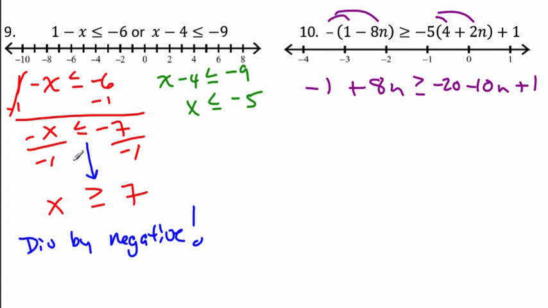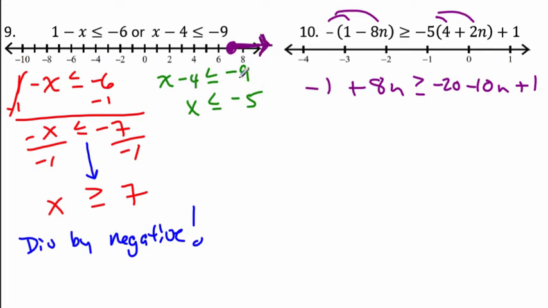All right, so I worked through 9 here. Don't forget to divide by a negative. We have negative x here. When you subtract 1, you get negative x. You got to divide by negative 1. That flips the sign. So you get x is greater than or equal to 7. Let's do that one real quick. Solid circle filled in because it's equal to. We're going to put our shaded line going to the right.